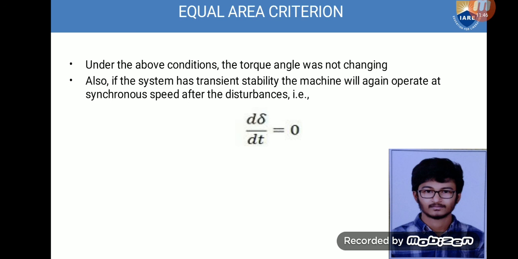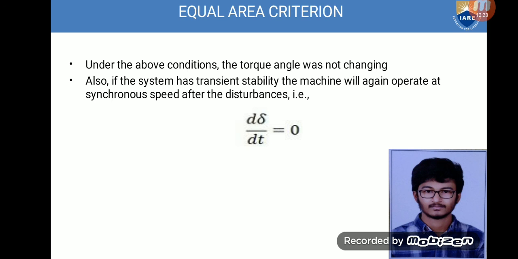Not all disturbances create instability in the system, but we generally consider the long disturbances, those occurring for a long time, and try to reduce the instability of the system and bring it to a stable condition.